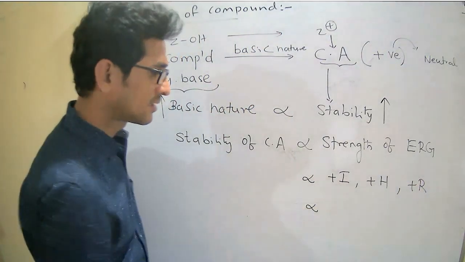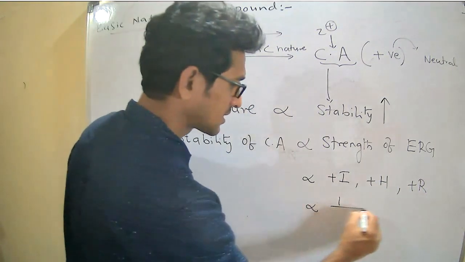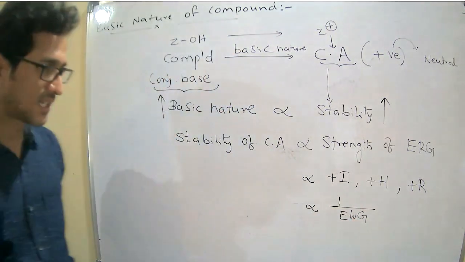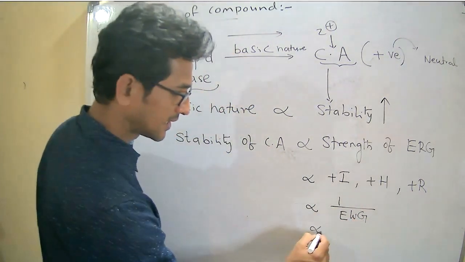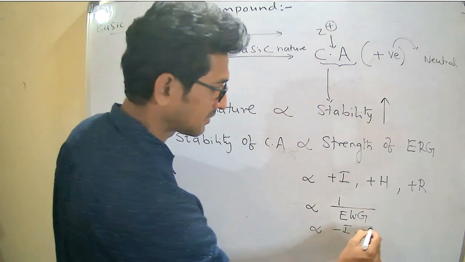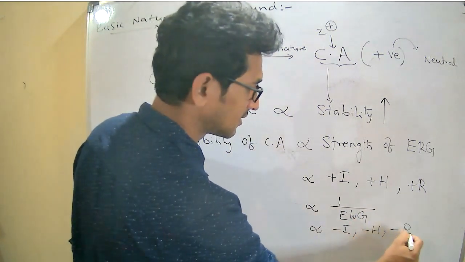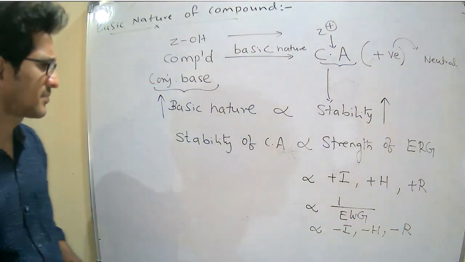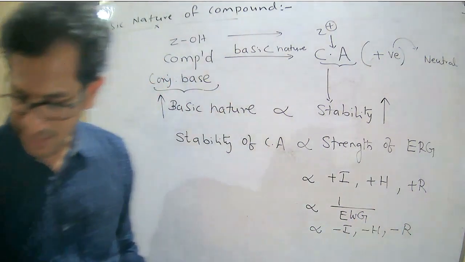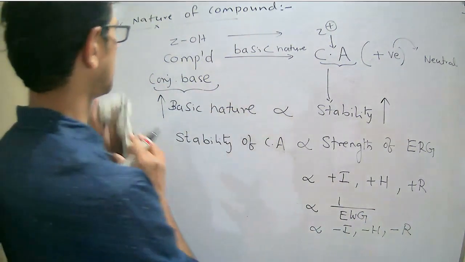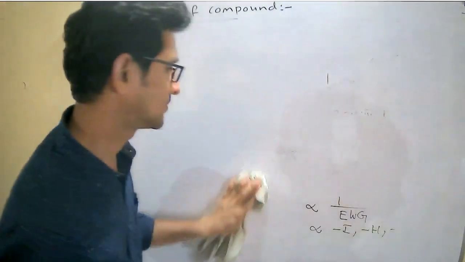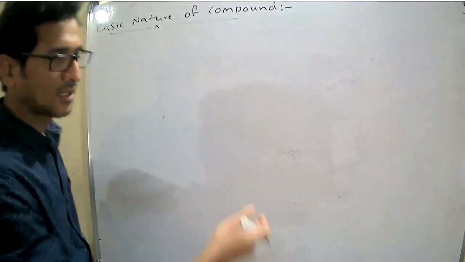Similarly, the stability of the conjugate acid is inversely proportional to the strength of the electron withdrawing group, that is minus inductive effect, minus hyperconjugation, minus resonance. Right. From this, I can write